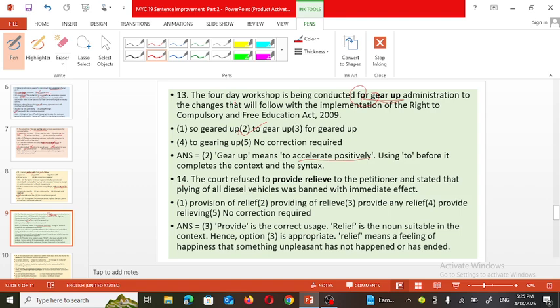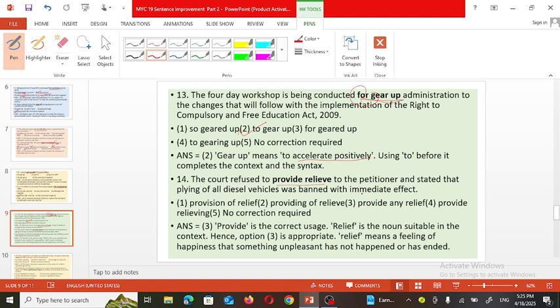To make the sentence correct means its syntax, or by the rules of grammar, the sentence must be correct. The court refused to provide relief to the petitioner and stated that plying of all diesel vehicles were banned with immediate effect.